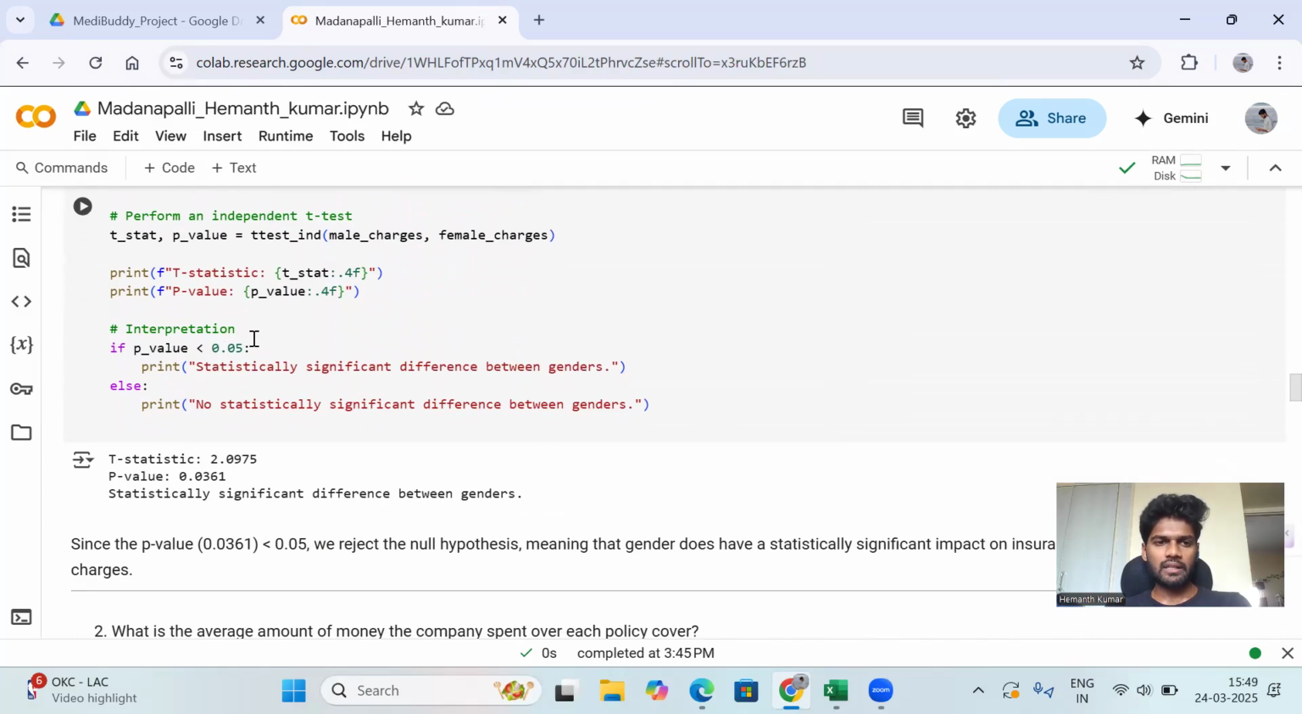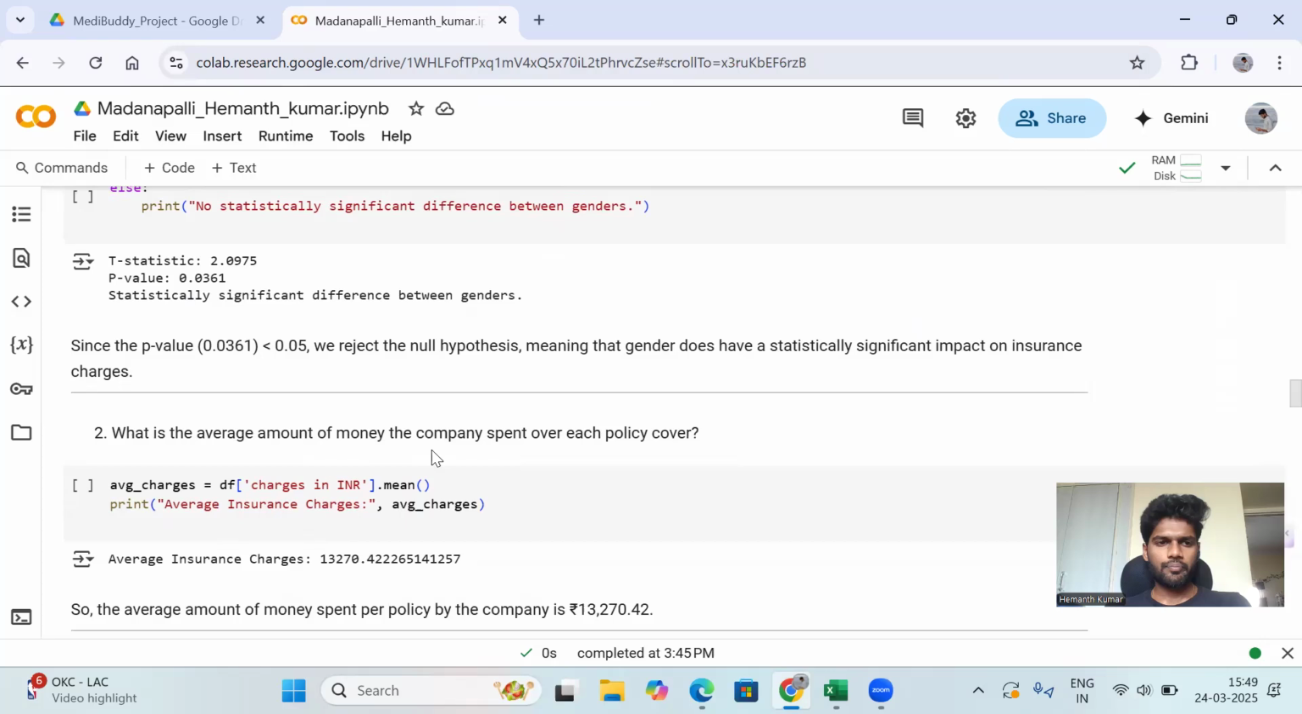And finally, we will predict the interpretation: either there will be a significant difference between the two genders, or maybe no statistically significant difference between the two genders. Here we get a statistically significant difference between genders. Since the p-value is less than 0.05, we reject the null hypothesis, meaning that gender has a statistically significant impact on insurance charges.